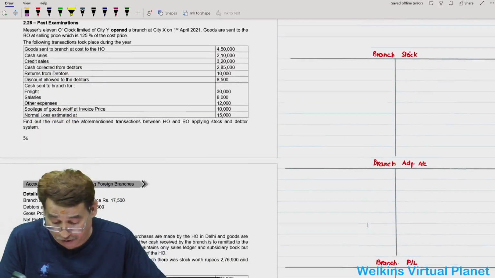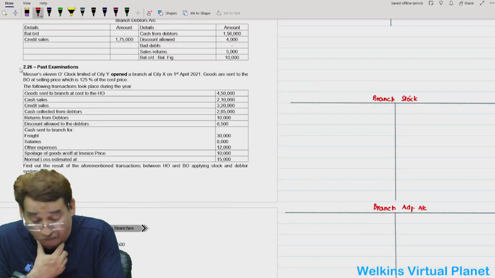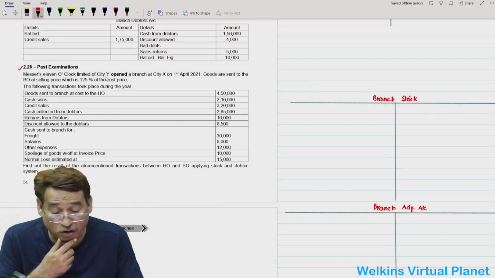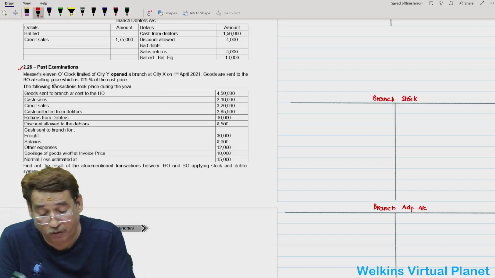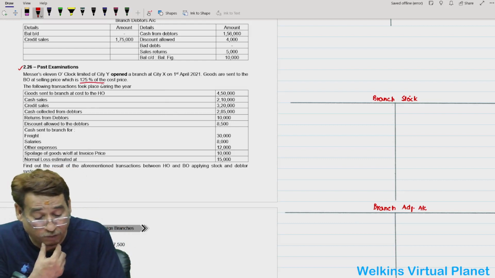The next question has been taken from your past examination. Messrs 11 O'Clock Limited of City Y opened a branch at City X on 1st of April 2021, and goods are sent to the branch at selling price, which is 125% of the cost price.